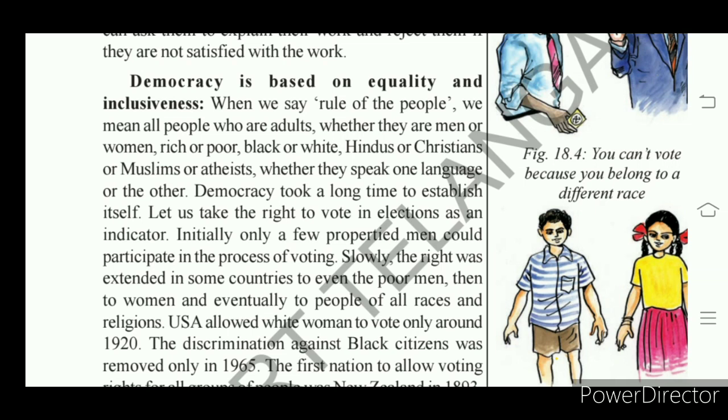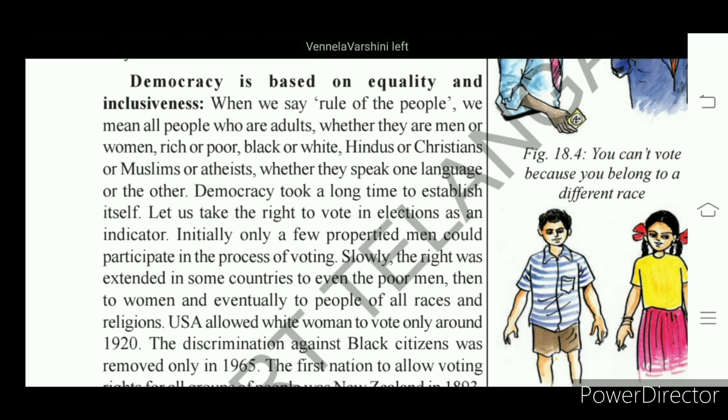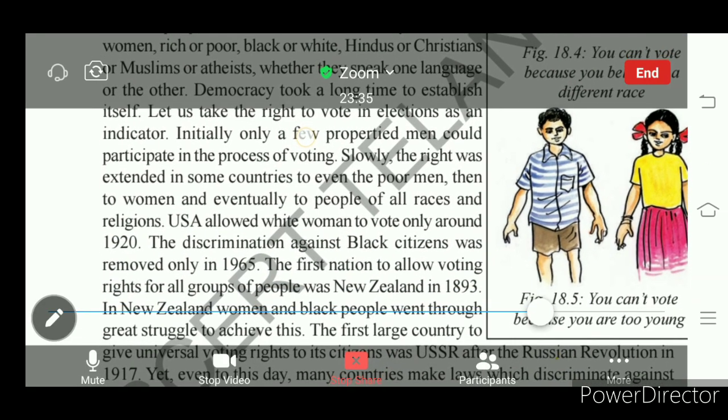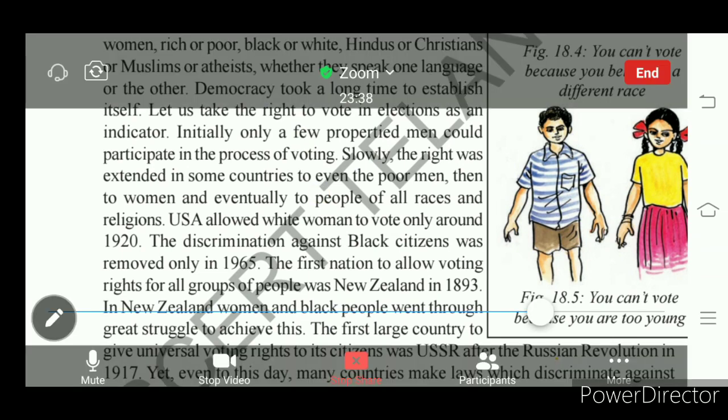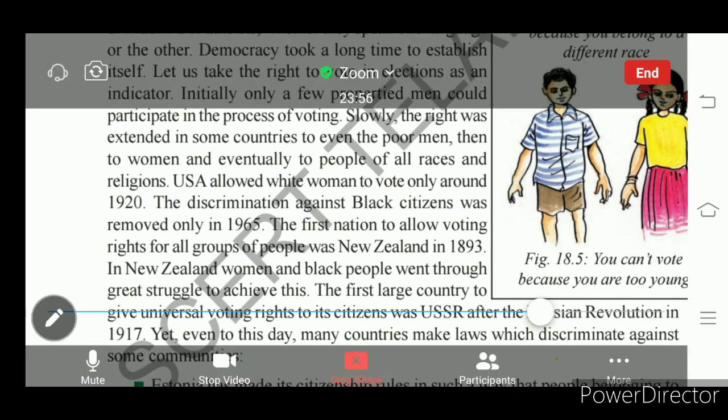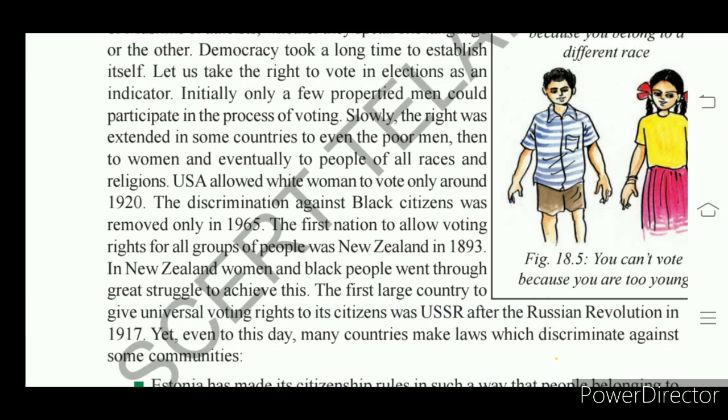Let us take the right to vote in elections as an indicator of equality. Today we find equality in democracy. What kind of equality do we have? Political equality. The right to vote is a political right. So this is a right given to all. We have political equality, whether rich or poor, whether men or women, whether people belonging to different races and religions, everybody is given the right to vote. That is equality. Understand?